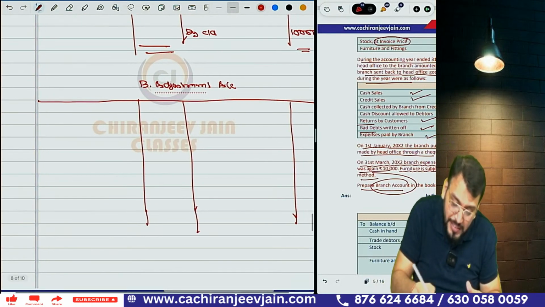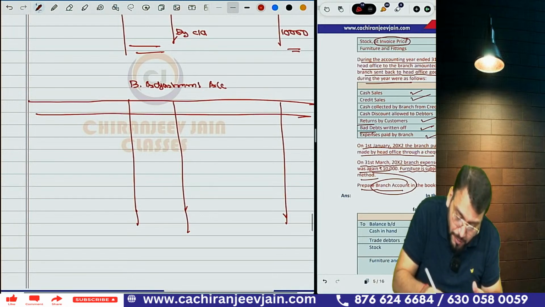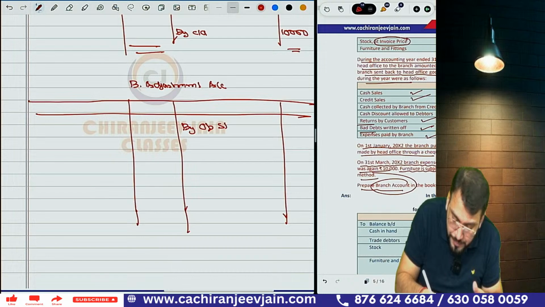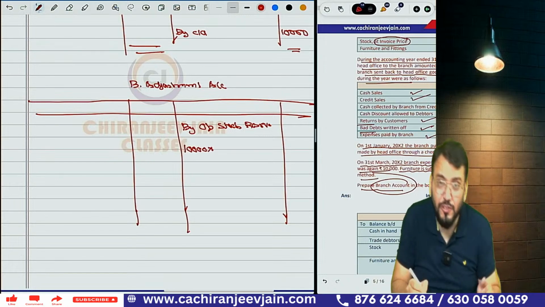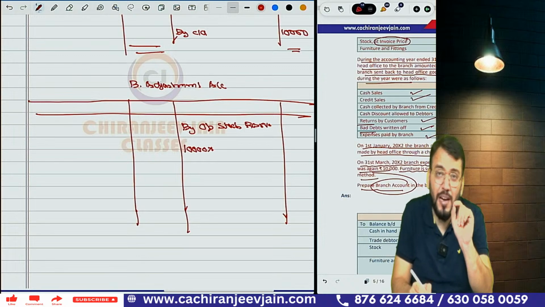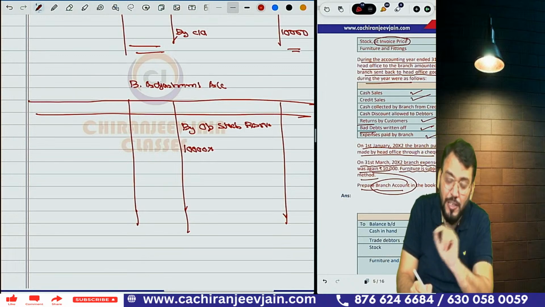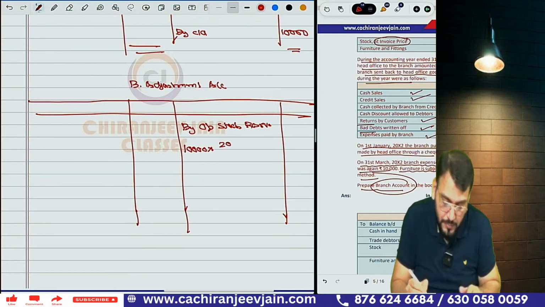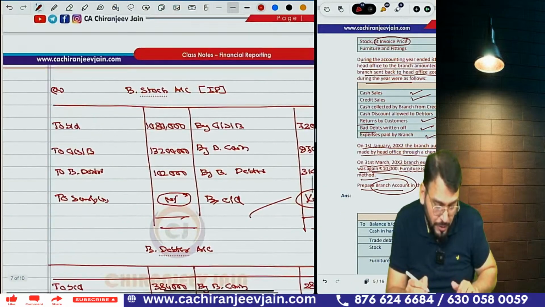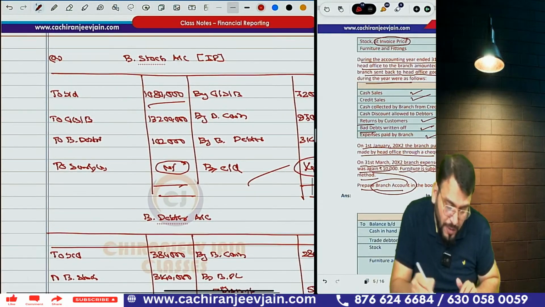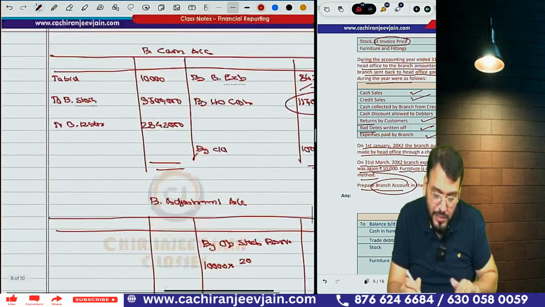Correct. So branch adjustment account means loading. We write down by opening stock reserve. Now what was the opening stock? From this you need to eliminate load. The load margin was 20 and invoice price was 120. So we'll do 20. Opening stock was how much? Sorry, my mistake. Opening stock was 10 lakh 80,000.